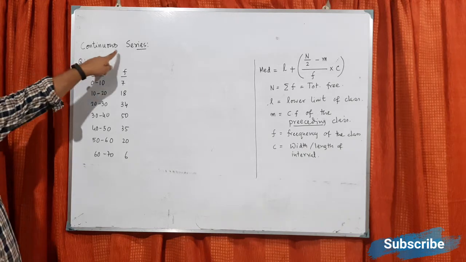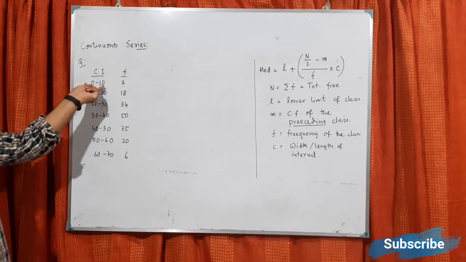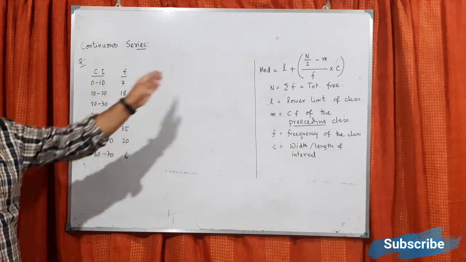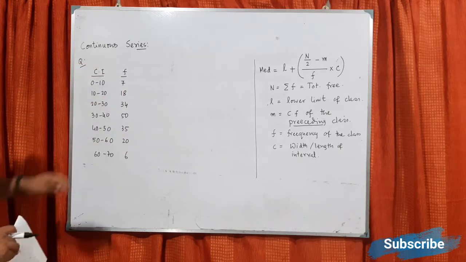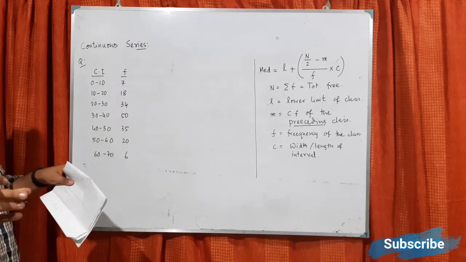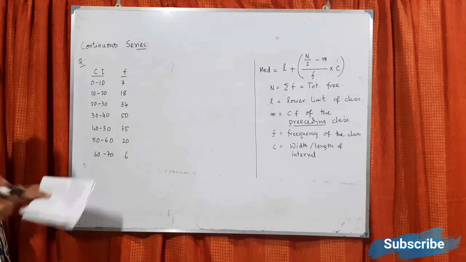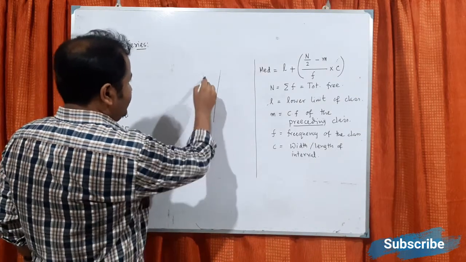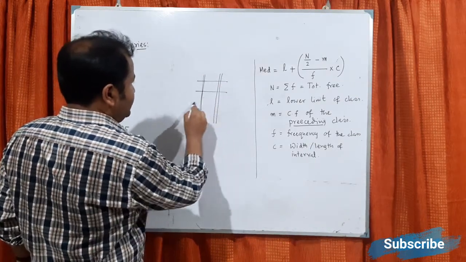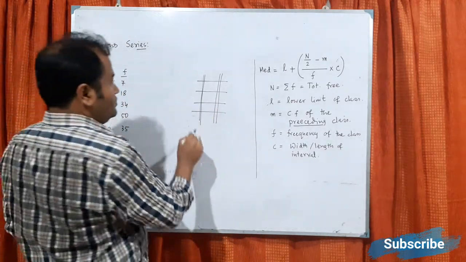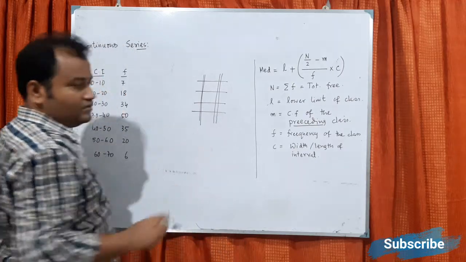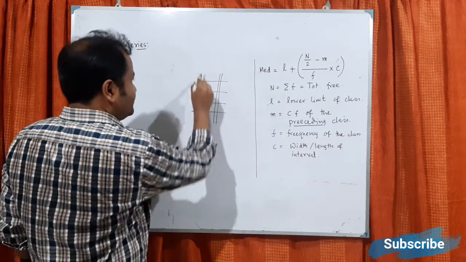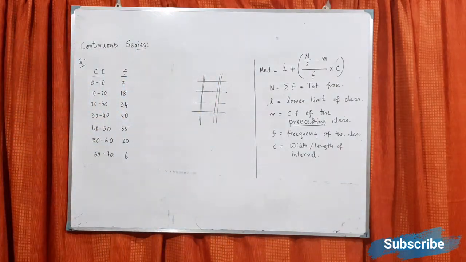Now look, why it is called continuous series? 0 to 10, then 10 to 20. So some span is given and no gap is there, 0 to 10, then 10 to 20, 20 to 30. So that's why it is continuous series. In the previous case, there was some gap, 5, then 10, then 15, like that. One very interesting example is a railway track: this is the line and these are the sleepers. So this one is discrete, there is some gap, but this one is continuous. Okay, so that is something you can understand.